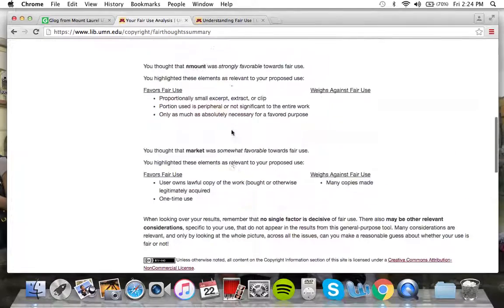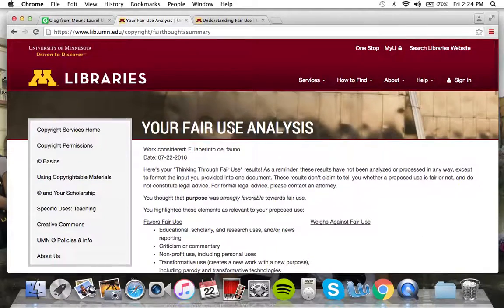So you can kind of just see that there are these tools out here, like the University of Minnesota has provided us with this one, and there's many others that you can find online too, that really do a great job at helping us to gather our thoughts and go through these checklists and figure out whether or not something is considered fair use, whether or not we need to look further into it, ask permission, find another work, anything of the nature. So I hope that you found this helpful, and I hope that you'll be able to use this when you have to bring materials into class, and that it will be a tool that you go back to.